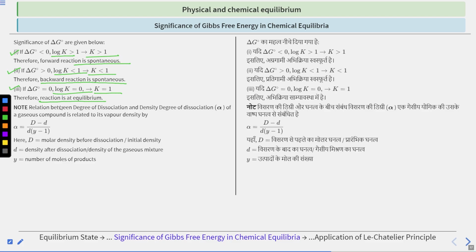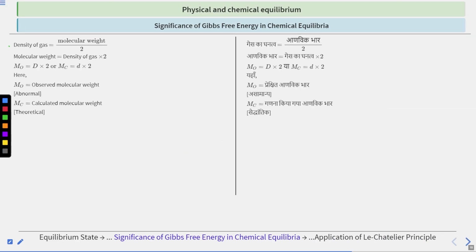Note the relation between degree of dissociation and density. Degree of dissociation alpha of a gaseous compound is related to its vapor density by this equation: alpha equals capital D minus small d divided by small d multiplied by y minus 1. D is the molar density before dissociation, or initial density. Small d is the density after dissociation, or density of the gaseous mixture, and y is the number of moles of products. This is the relationship between degree of dissociation and density.